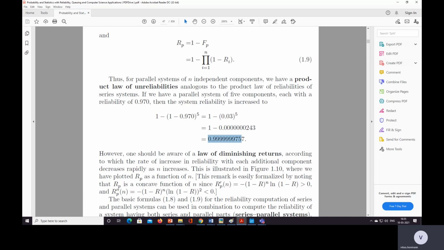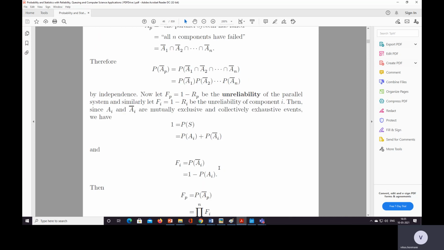However, one should be aware of the law of diminishing returns, according to which the rate of increase in reliability with each additional component decreases rapidly as n increases. So we can see here that if we add more and more components, initially the probability increases rapidly, but after some point it saturates and does not increase. Okay, so this is illustrated in figure 1.10.